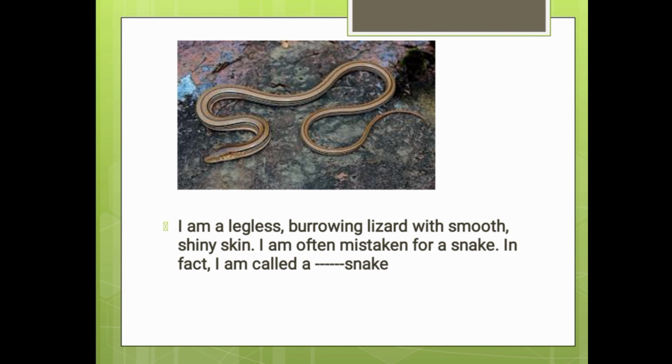In fact, I am called a dash snake. It's a type of snake, but there is another word in the middle of the name. Any guess? No idea, my dear children?